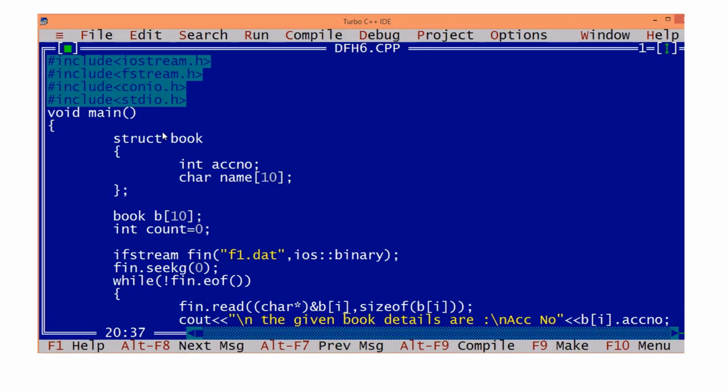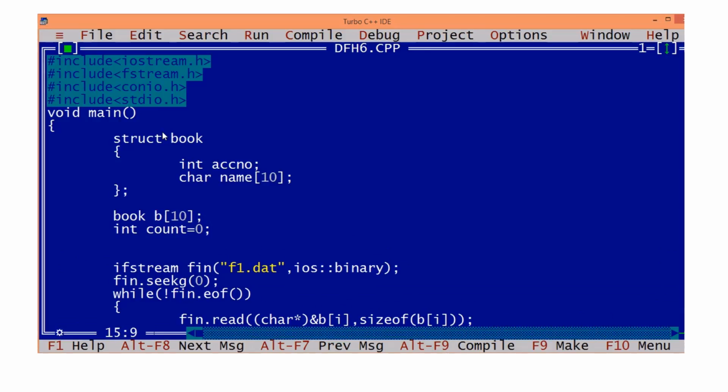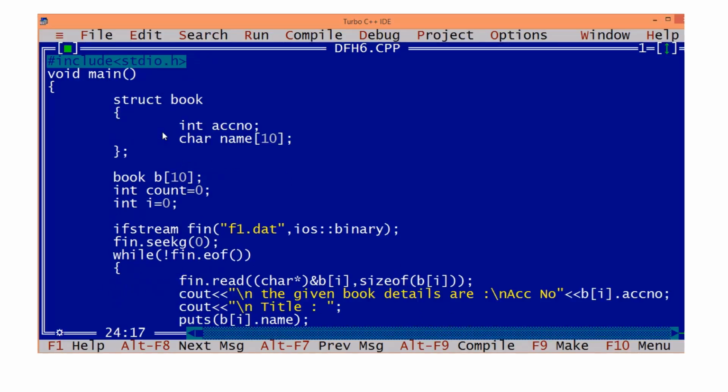Undefined symbol i. Okay. i is not needed. Now we are not using any for loop here. Just we are reading it and displaying it. So book B itself is sufficient.